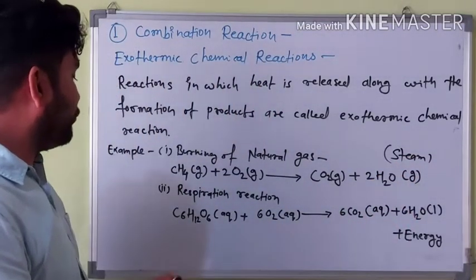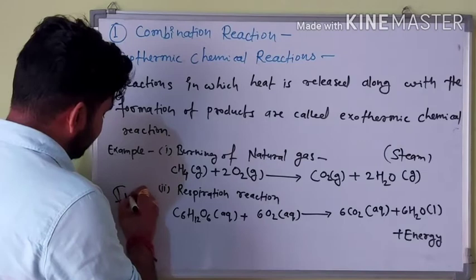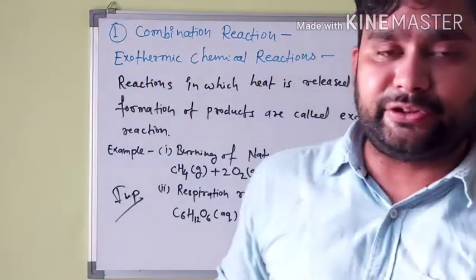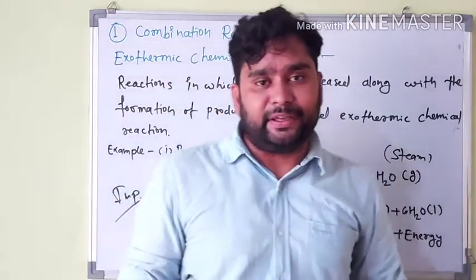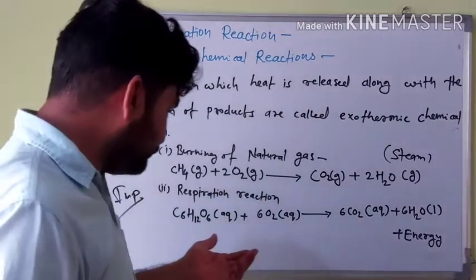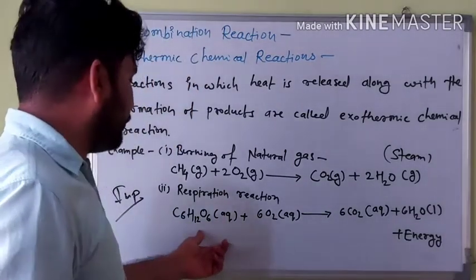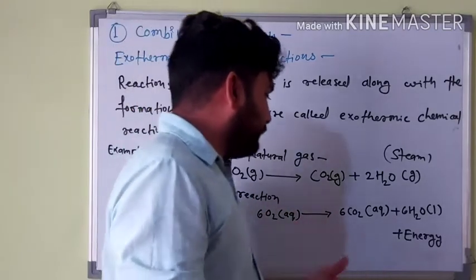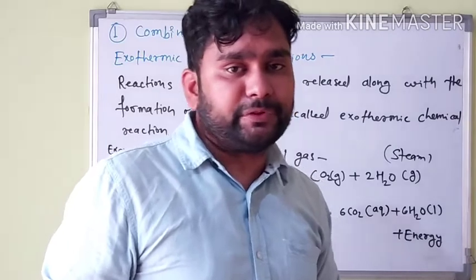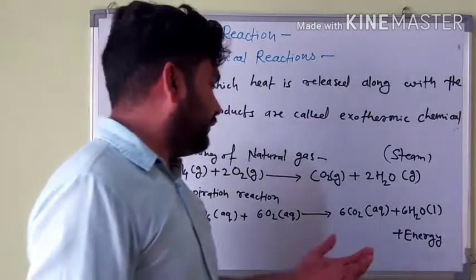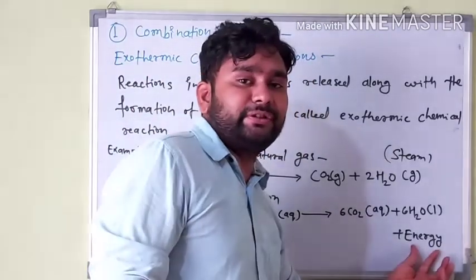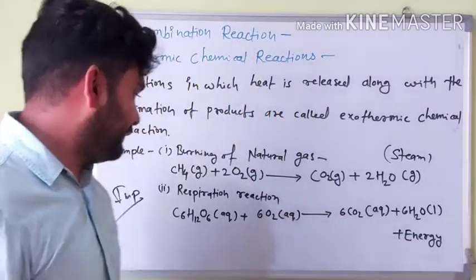The second, very important example is the respiration reaction. We eat many things and get carbohydrates. Carbohydrate glucose is broken down to release energy, mixes in our blood and cells, and our body gets heated.